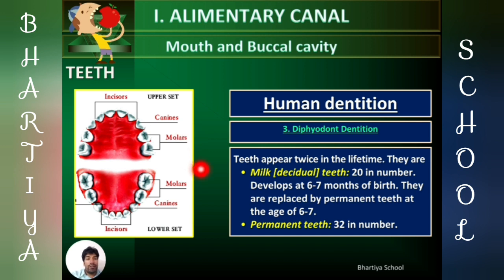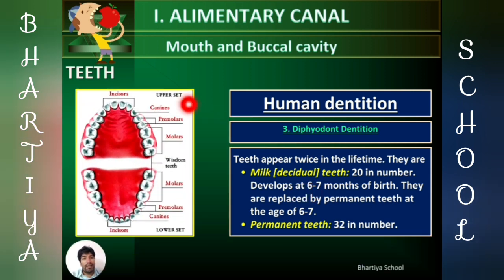Milk teeth are 20 in number, and these develop at the age of 6 to 7 months after birth, and these are replaced by permanent teeth at the age of 6 to 7 years. Permanent teeth are 32 in number in an adult human being.